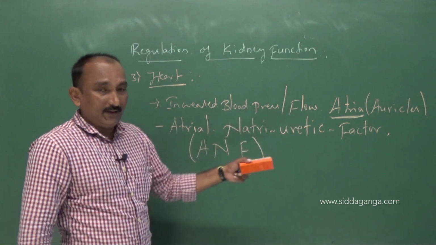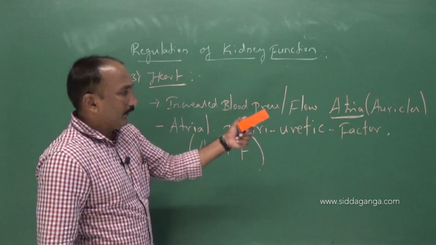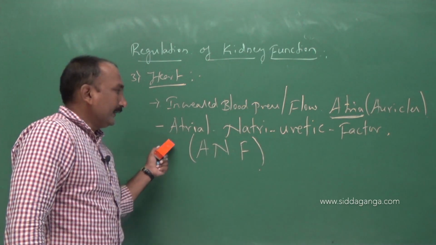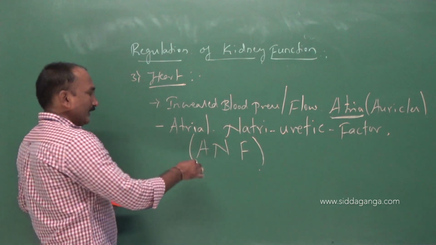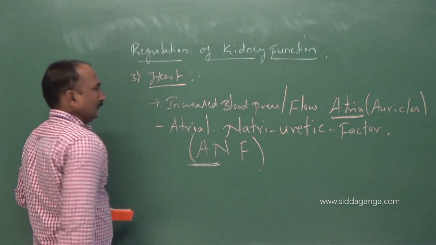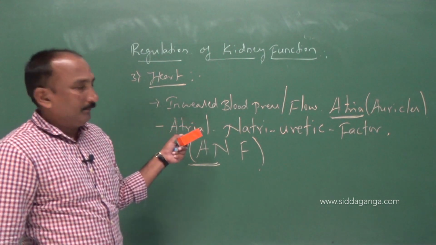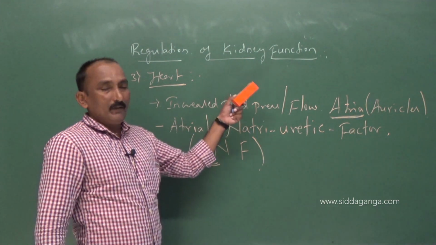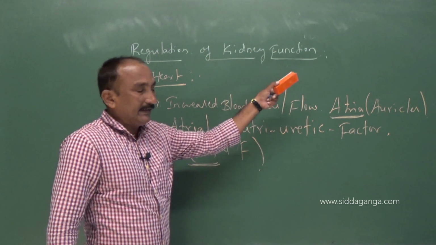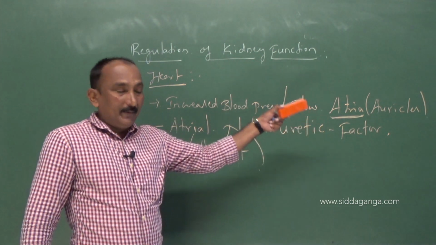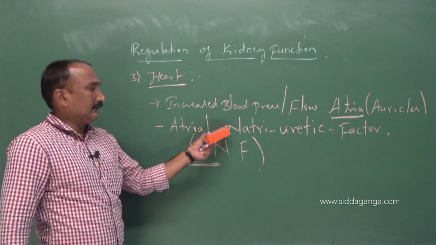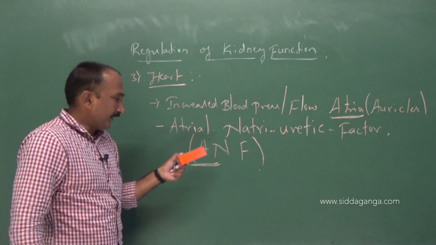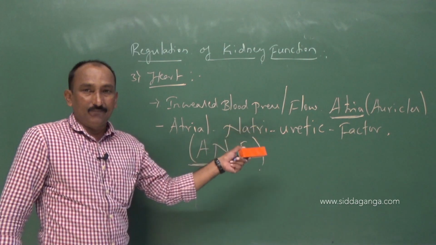It is not an endocrine gland, but even so it is able to produce atrial natriuretic factor, the ANF. It is released only whenever the blood pressure is higher or blood flow is more in the atrial region of the heart.